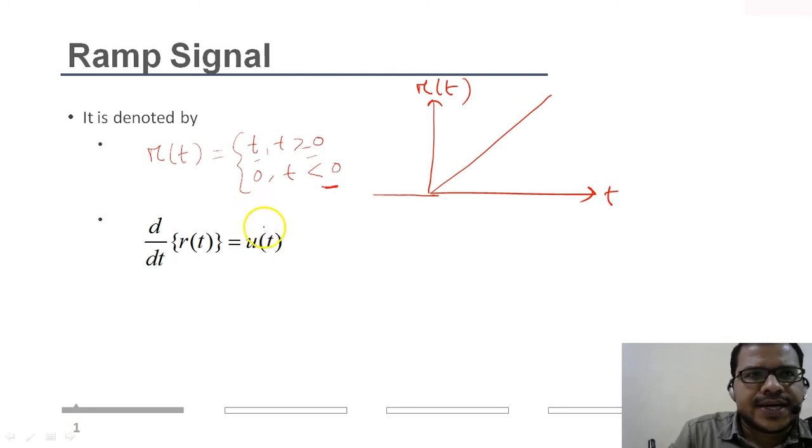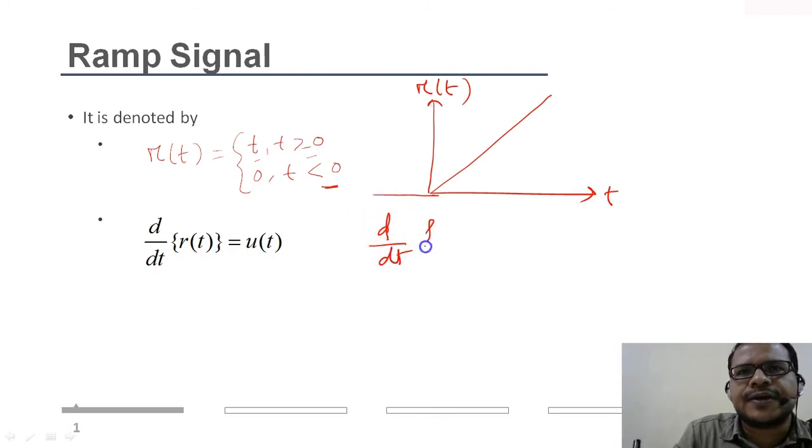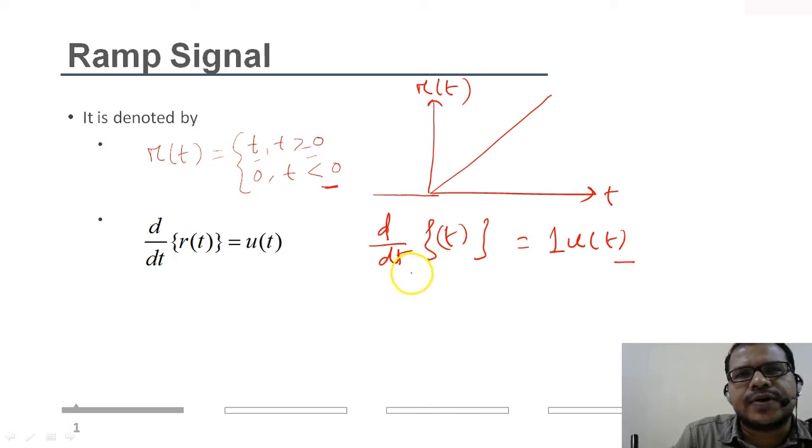Now let's see the characteristic of ramp, that is, if I take the differentiation or integration, what will be the resulting signal. If I take the differentiation of r of t, that is d of t by dt, what will the output signal be? It will be 1 times u of t. So the first order differentiation of t will result in a step.